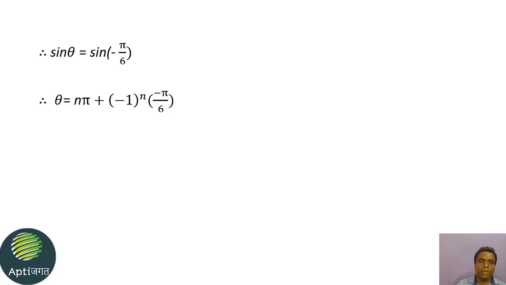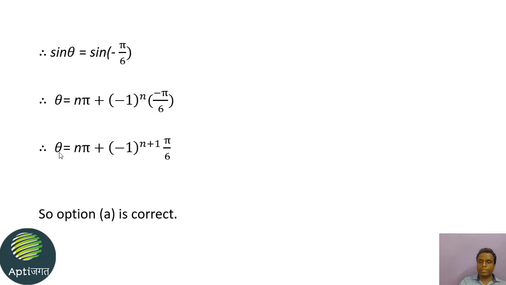So here we substitute the value of alpha: n pi plus (minus 1) raised to n into minus pi by 6. This is the generalized solution. We can shift the minus 1 into the exponent, that is theta is equal to n pi plus (minus 1) raised to n plus 1 into pi by 6. So this is the final answer for the trigonometric equation. So option E is correct.